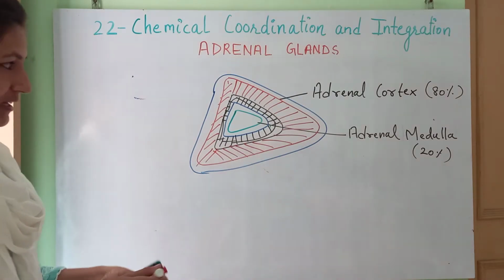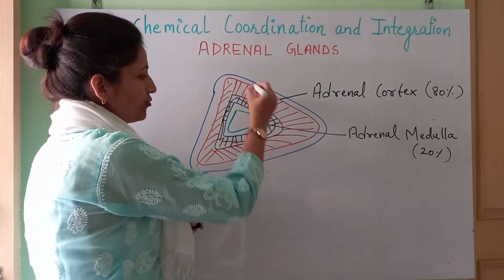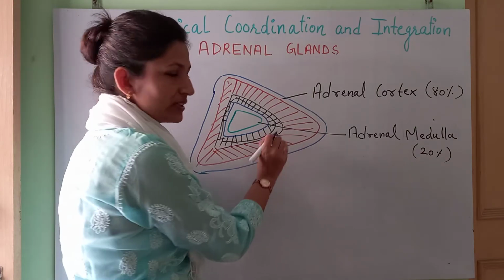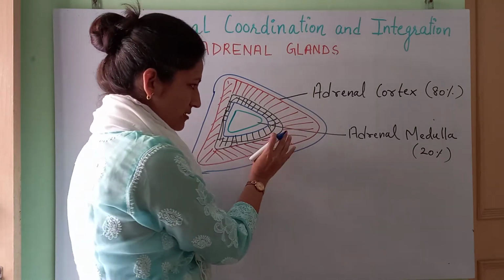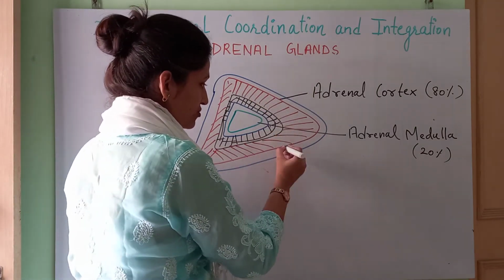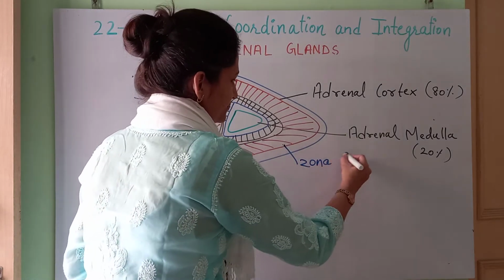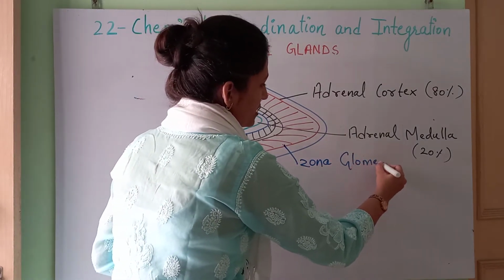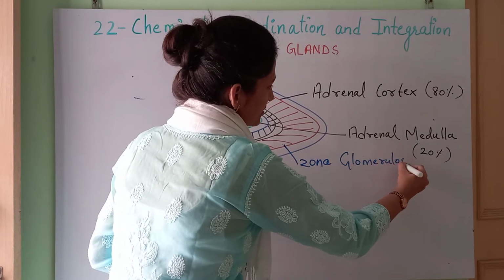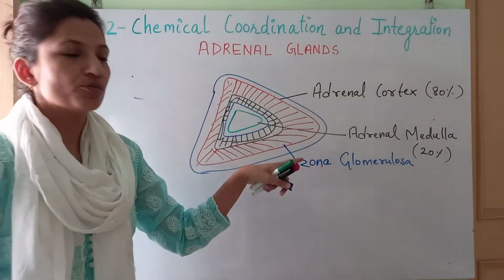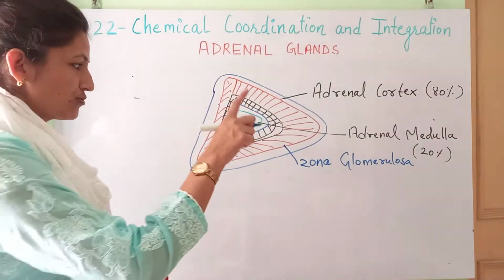So let's see what types of zones are there. The outermost, as you can see, inner to the capsule, the first layer or first zone of the cortex region is the zona glomerulosa. Okay, this is zona glomerulosa, first, outermost.